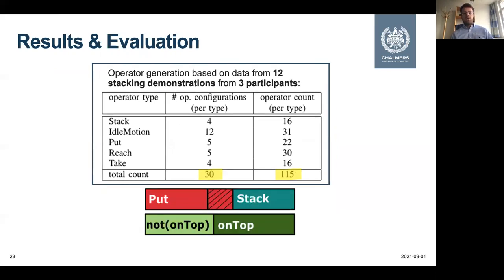Now, one of the largest sources for possible errors in the operator specification is the segmentation. Since segmentation is not always accurate, and generally we get an accuracy of over 80%, but especially the transition periods are tricky. In other words, it is very difficult to precisely determine the start and end point of an activity.